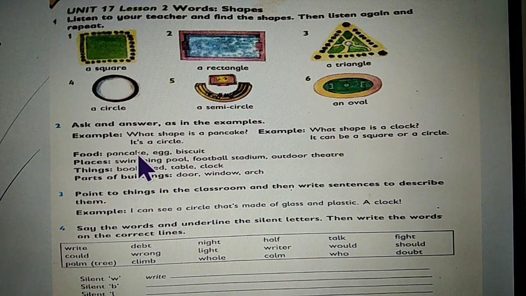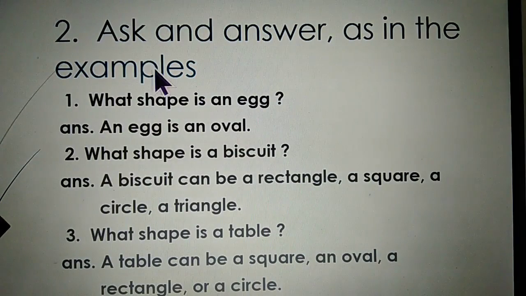Food. Pancake. We already discussed pancake. It's a circle shape. Now, egg. Students, look at this slide. What shape is an egg? An egg is an oval shape. What shape is a biscuit? You may experience different shaped biscuits. A biscuit can be a rectangle, a square, a circle, or a triangle.